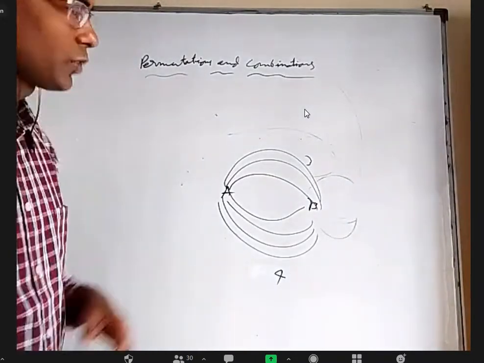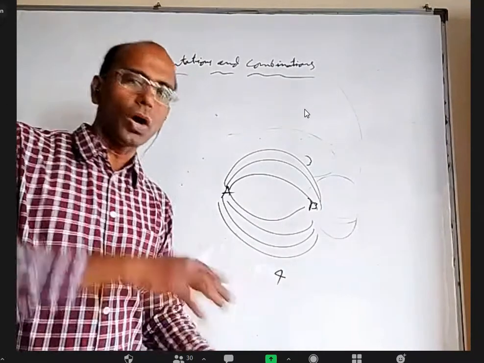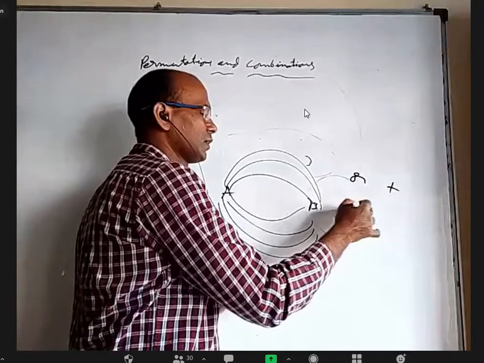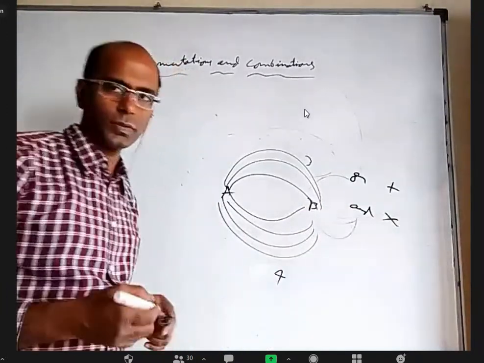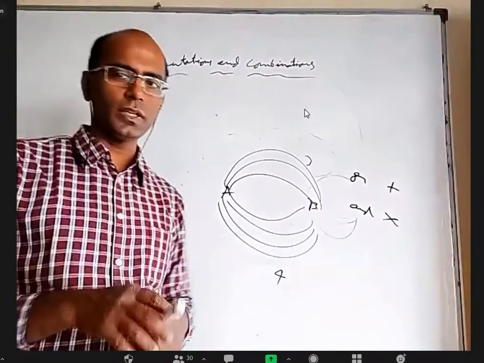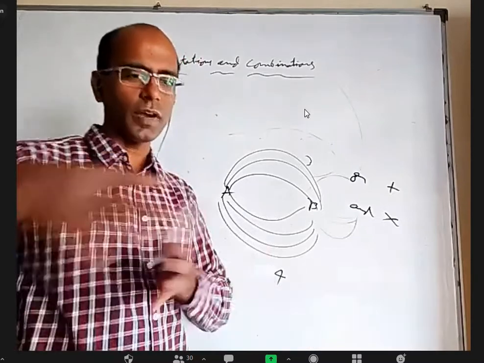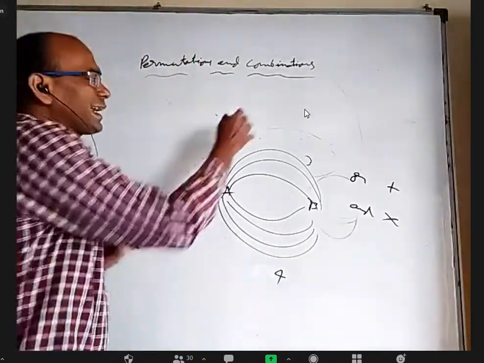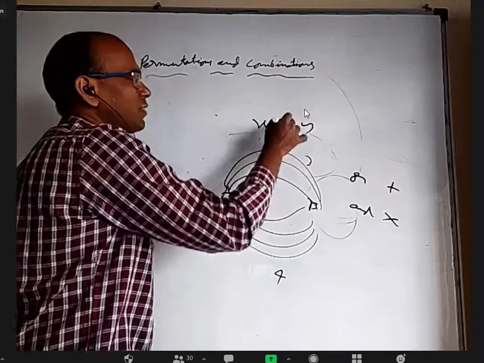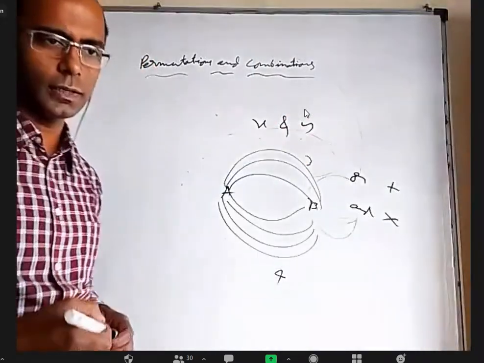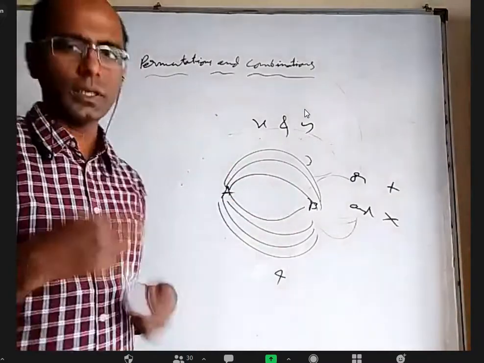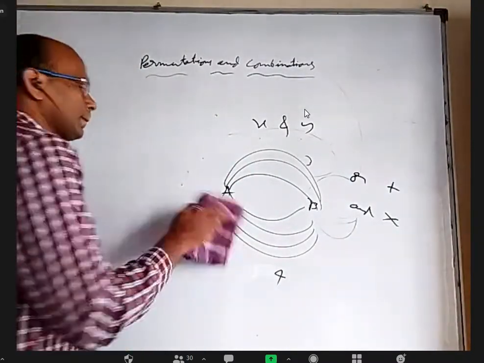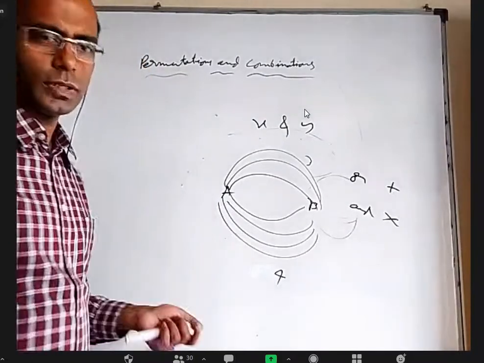So if you can do an activity in X ways or Y ways, you just have to remember: OR means you have to add, and AND means you have to multiply. If you can do the same activity either in X ways or in Y ways, it is X plus Y. But if you want to do one activity in X ways and one more activity in Y ways, and both have to be done, then it will be multiplication. OR is addition and AND is multiplication, sir. Yes, that's it. Very simple.